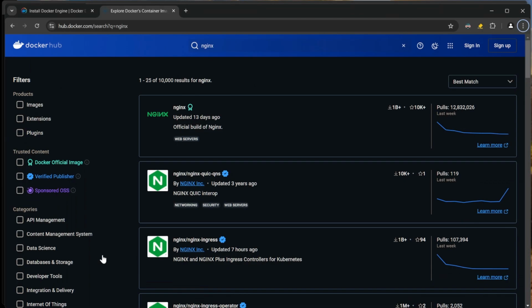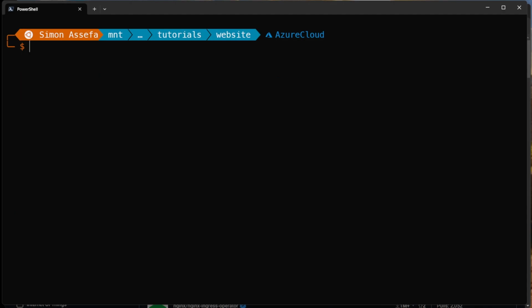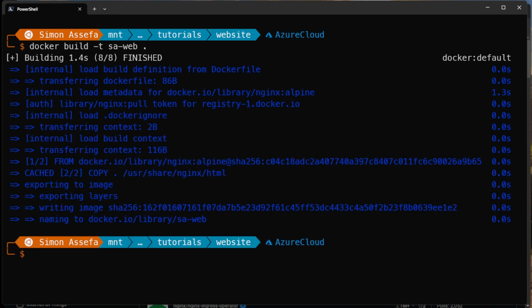Okay, once we have our file, we can go and start creating the Docker image. For that, we use the following command. The T here is for tag. And this is just a random name, my initial, not system administrator. And the dot is where the files are located. In this case, the current location. Now we have an image.